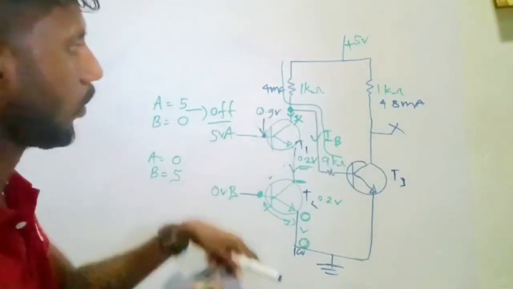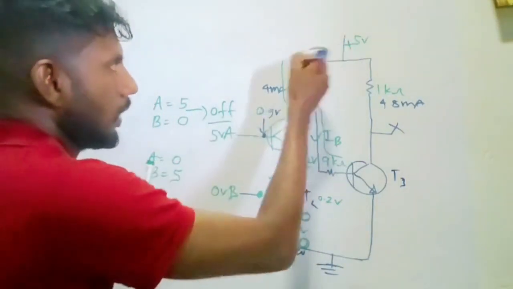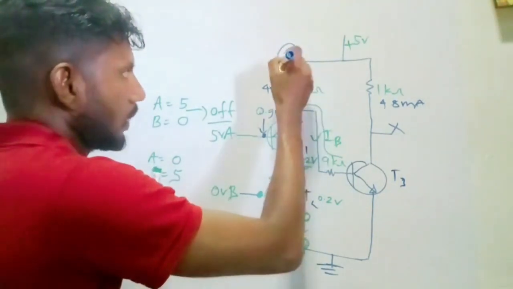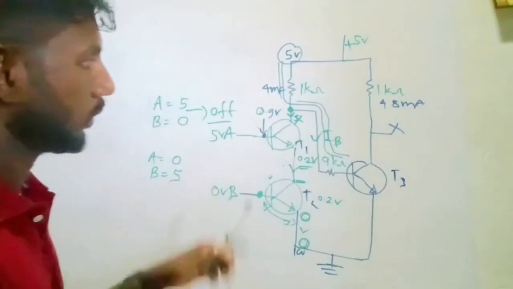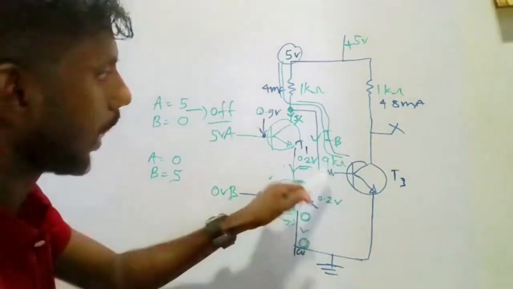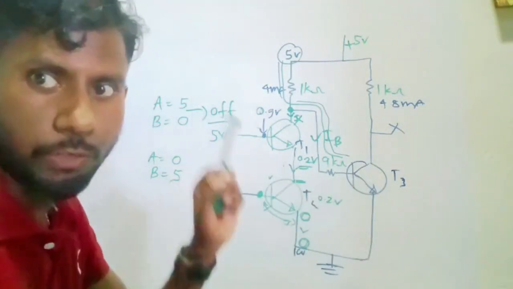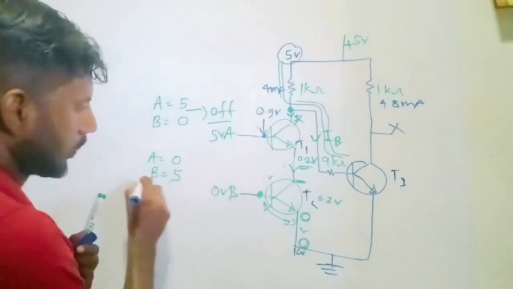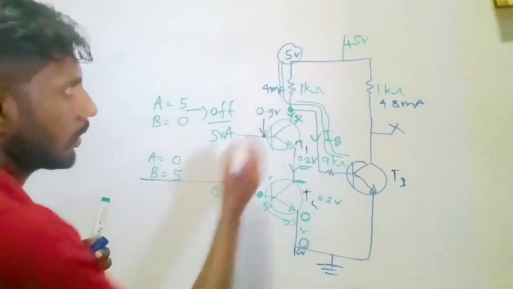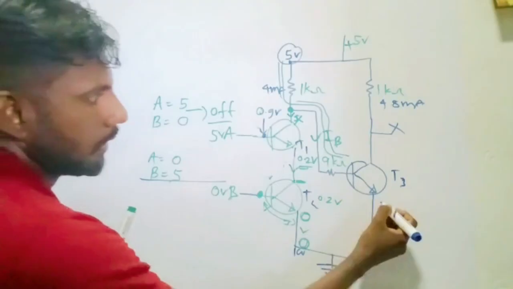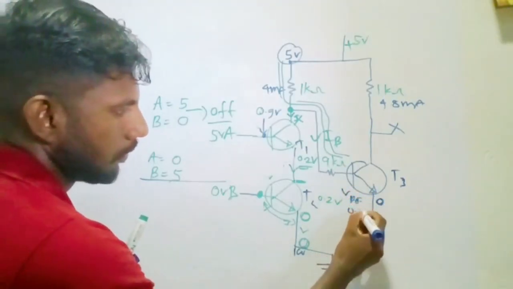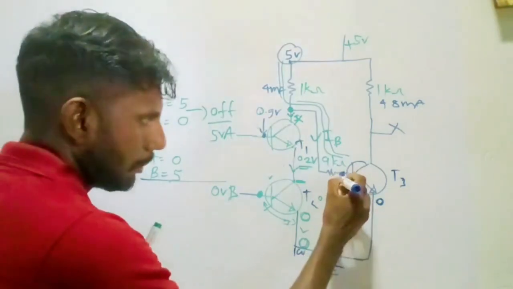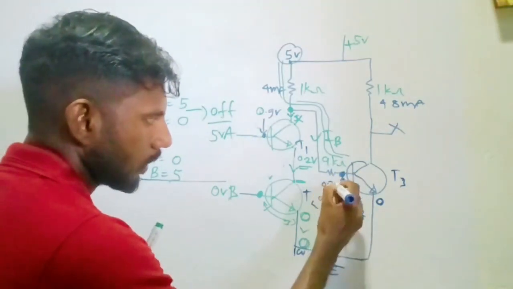So we don't have to worry about this. So the potential here is 5 volt. So this is the path of the current. It goes to this path. So then the current IB, for T3 IB, we need to write the equation again. So let's write the equation. The potential difference here is 0. For proper operation, VB is 0.7. So the potential here, just like we took it earlier, is 0.7.